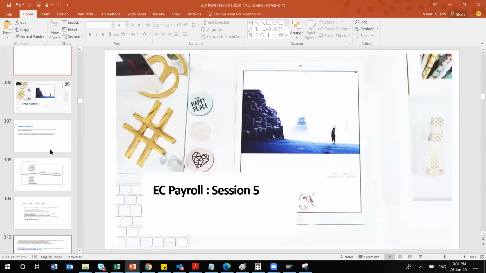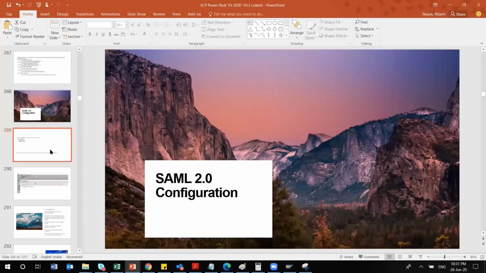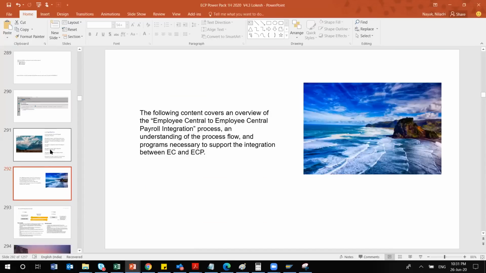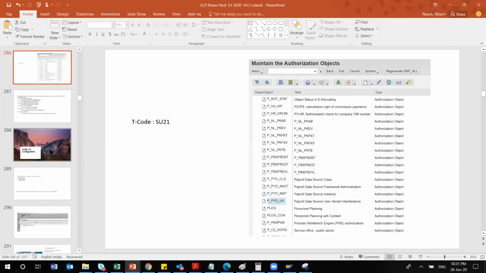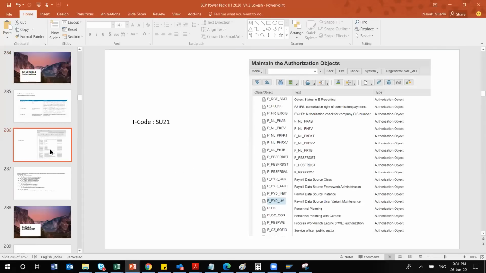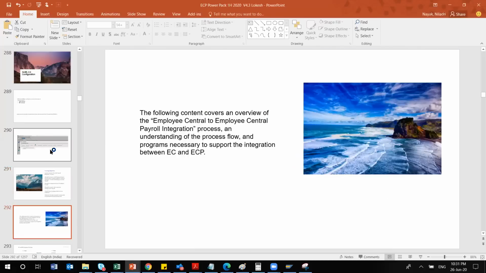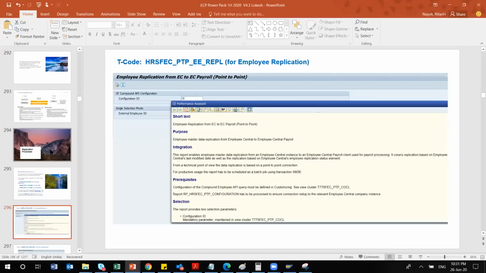There is a replication program which I mentioned earlier, so let me open that. This is the replication program, HRSFEC_PTP_EMPLOYEE_REPLICATION.